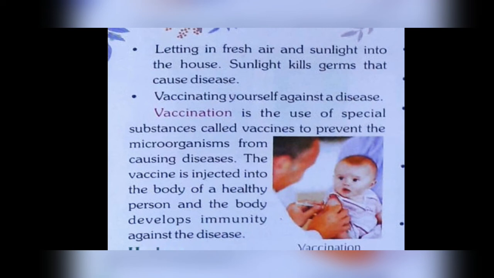We have microorganisms in our body, but when we take the vaccination, these microorganisms will not be able to harm our body. These vaccines are injected into the body of a healthy person, and the body develops immunity against the diseases. So vaccines are injected into our body, and with that the healthy person will develop immunity against the diseases.